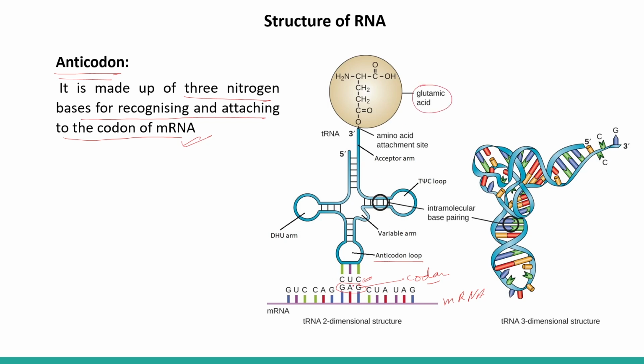So according to the codon present on the mRNA, we have a specific anticodon on the tRNA in the anticodon loop, right? And this specific tRNA has the glutamic acid attached to it. Here CUC is for glutamic acid. So as this anticodon changes, the specific amino acid attached to the acceptor arm also changes, right? So this anticodon is very, very important.